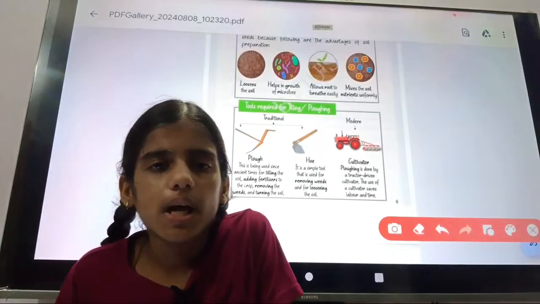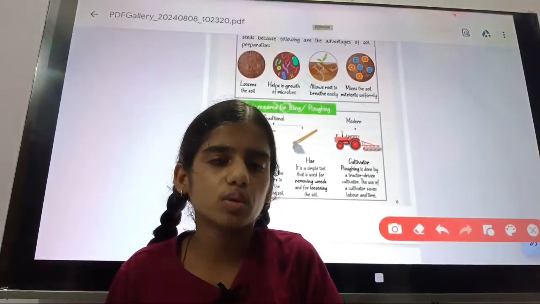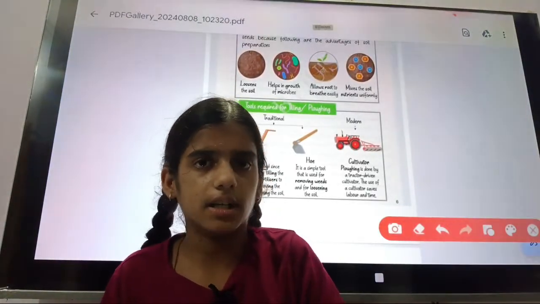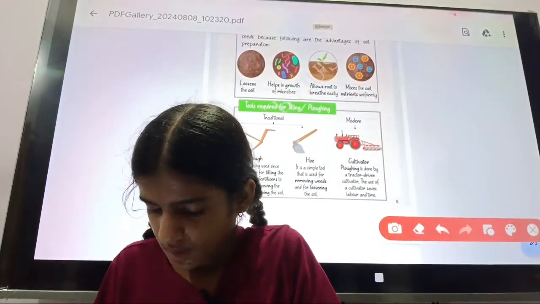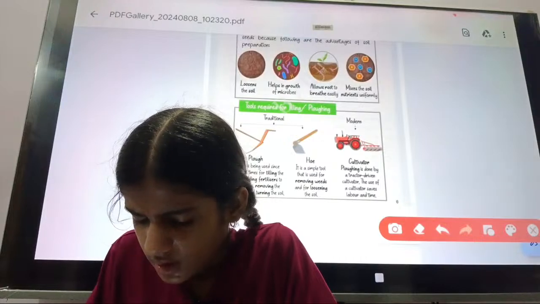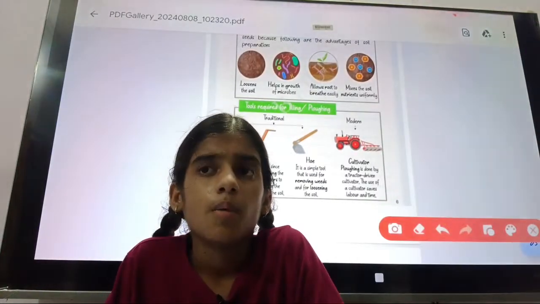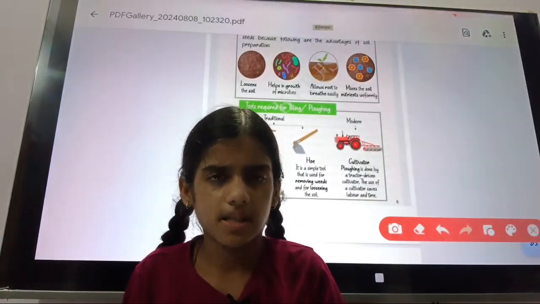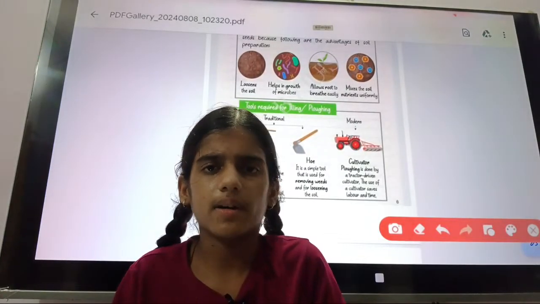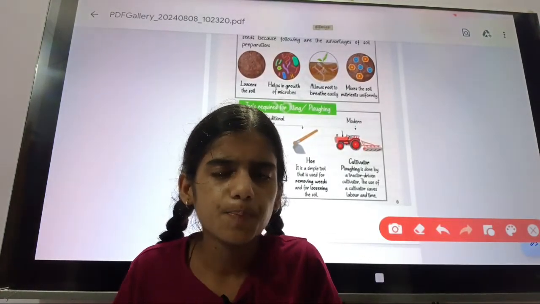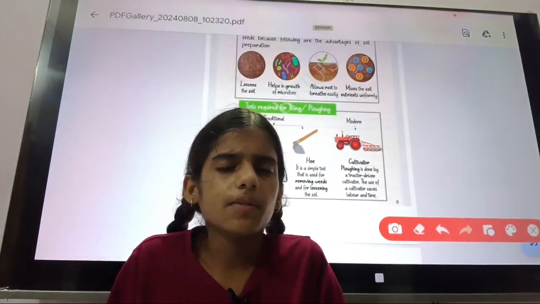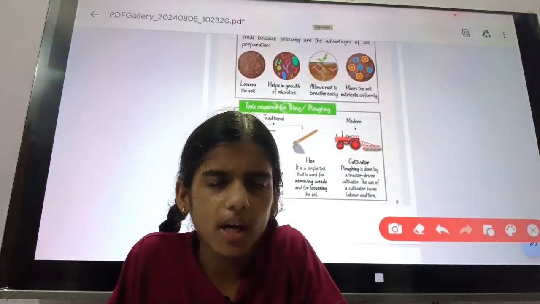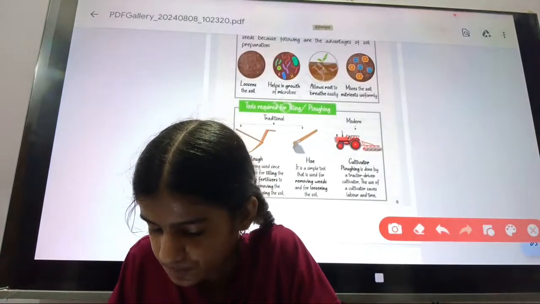On the other hand, we also have the modern tool, that is the cultivator. The cultivator can do many things, can save our time, can save our labor, can save our money. So the cultivator is a modern tool.